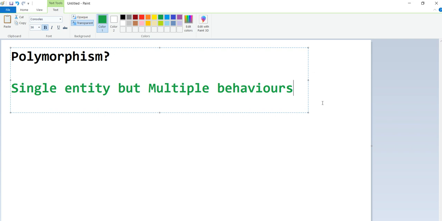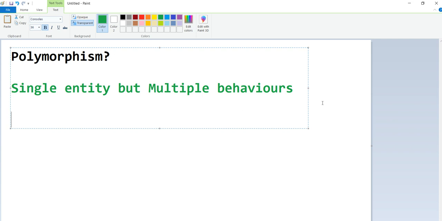Also, I'm creating one form, like a registration form or some other form. In one place I'm creating the form, and the same form I'm reusing for view and again for edit. That is also one example of polymorphism. It is a single entity, but it can do multiple things.